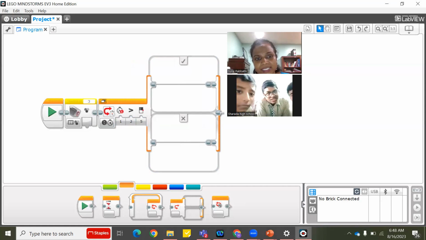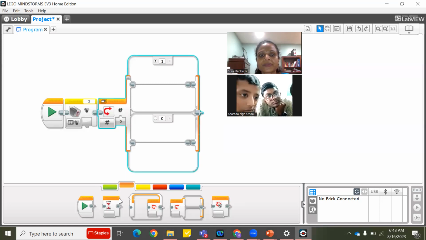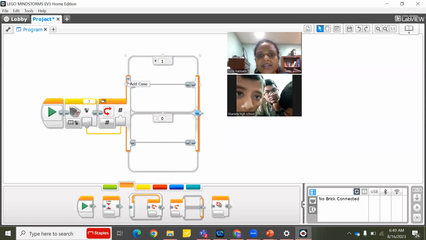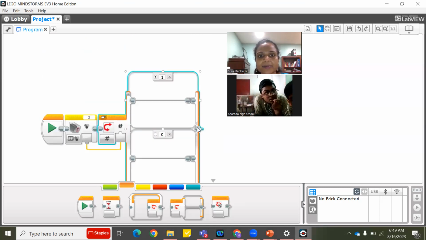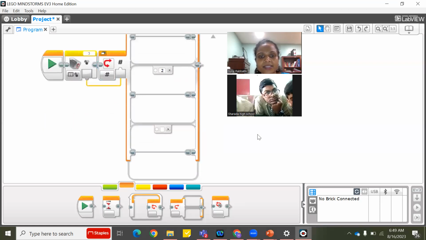Still, this is an input. You are sending a numeric value. Still, you can use it, which is all correct. But the example will be more apt if I take numeric value. Why? Because if I send this over here, whatever color it detects, I can tell the action. If it detects black color, go here and do the work, whatever I say. I can even add case like this, right? And I can change the number also. Here I can say 1, here I can say 2, and here I can say 0.